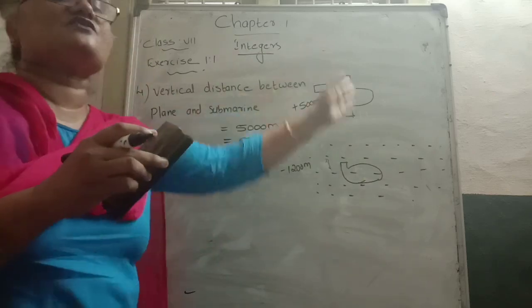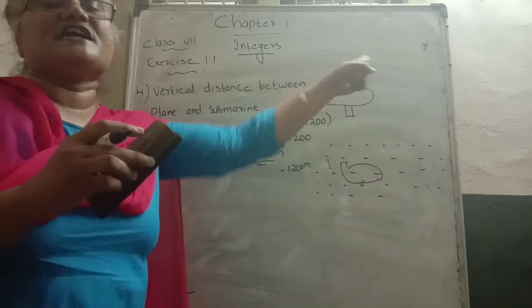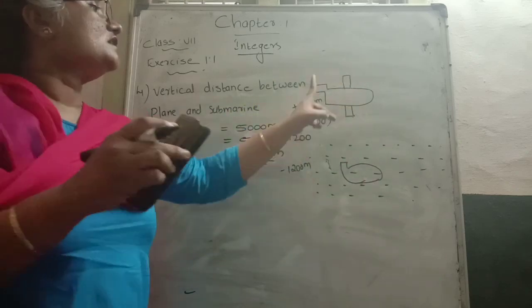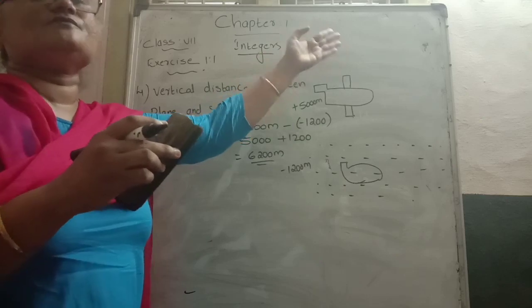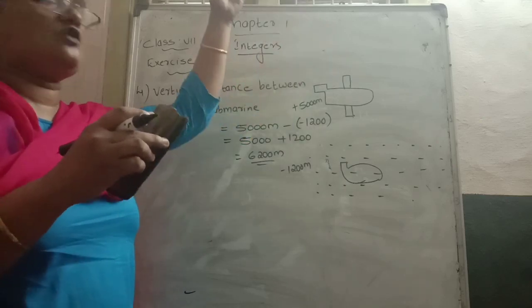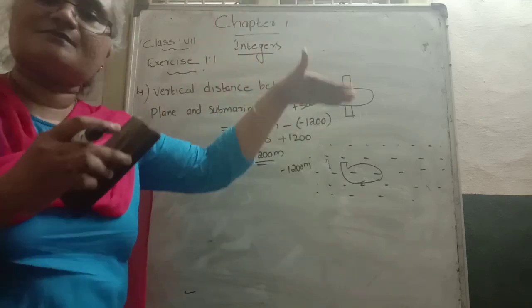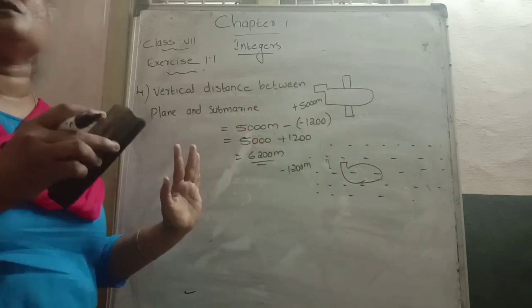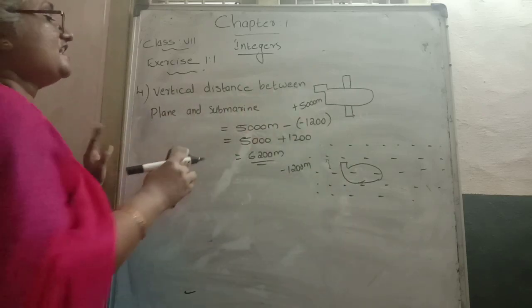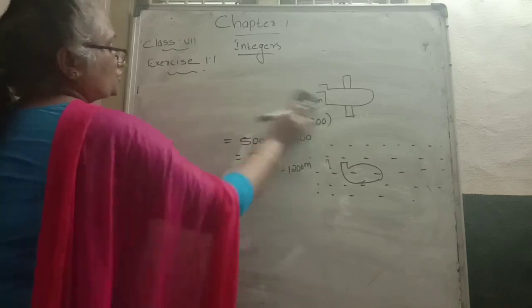They ask what is the vertical distance between the plane and the submarine. Here the plane is on the above part of the sea level, and the submarine is on the below part. That's why we do the calculation this way and get the answer. This is the fourth question.